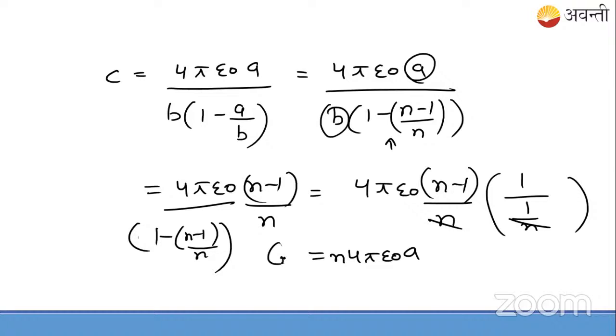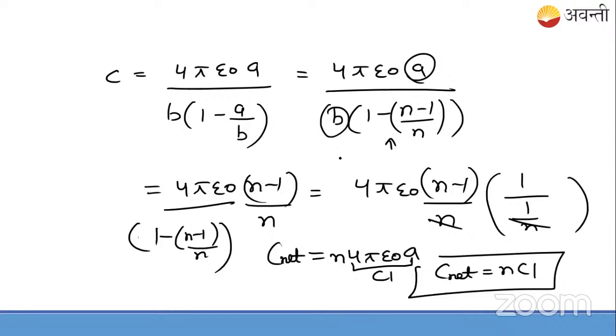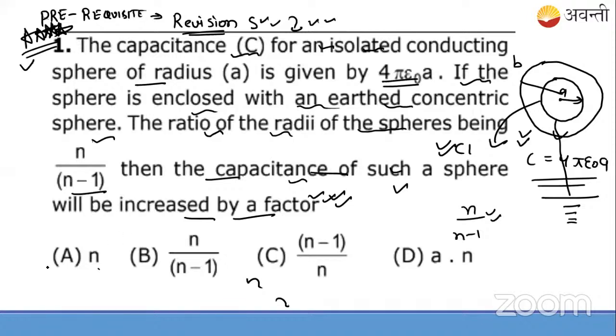This is the C net value, and we know here that 4 pi epsilon naught A is nothing but C1 value. So we get C net is equals to n times C1. Remember this. There is some factor of A in this, check it out. It may be missing it. I hope it's clear. Yes, so this will be the answer, students. We'll say C net value comes out to be n times C1. So answer is A.